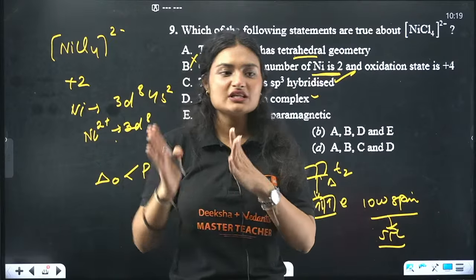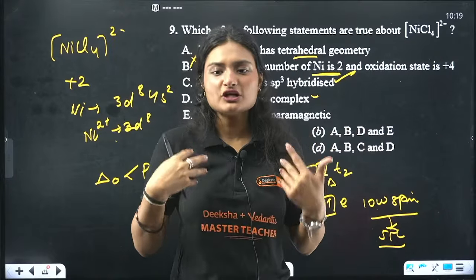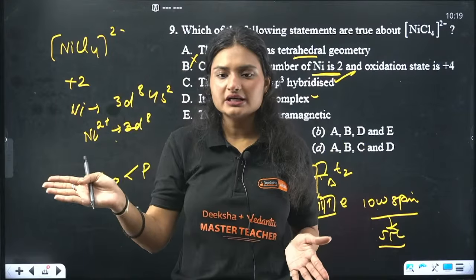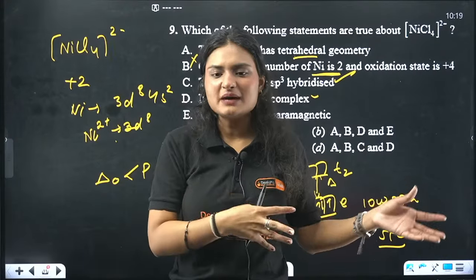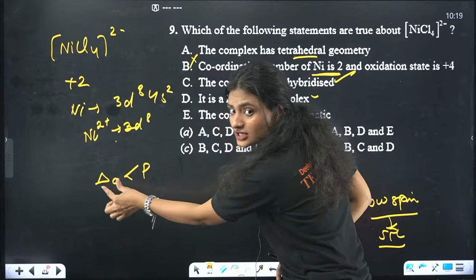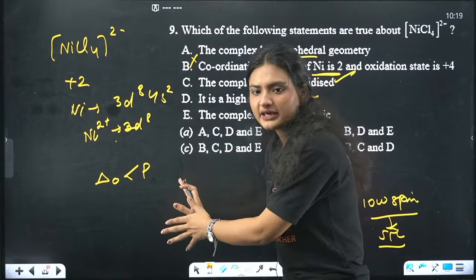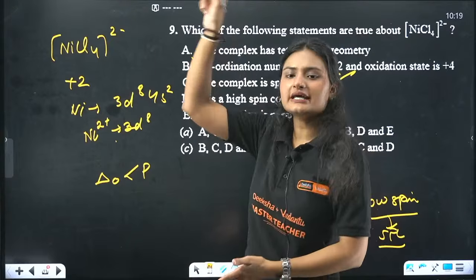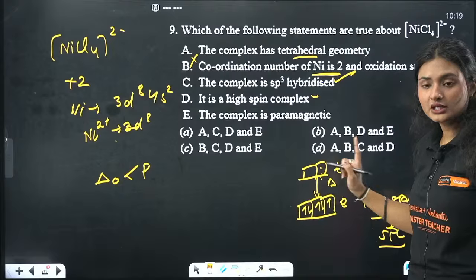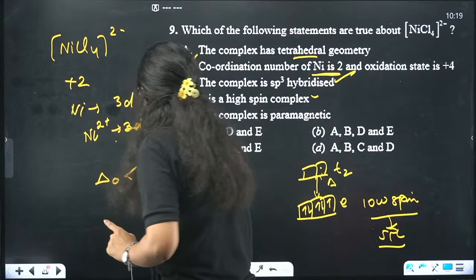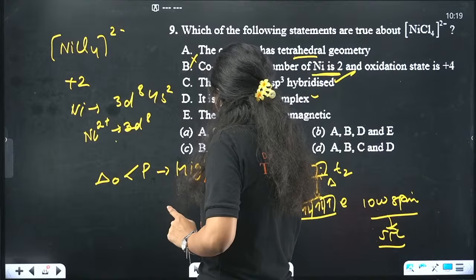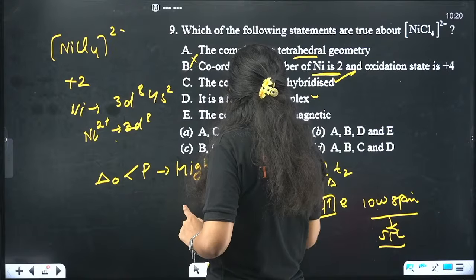In chemistry, whenever there is a lower energy pathway, or for us also, if we have a shortcut, we follow that, right? We won't take the long way; we prefer the smart or easy way over the hard way, right? Similarly here, since this is less, the electron, instead of pairing, will go to the higher orbital, crossing the energy barrier. In this case we will get a high spin complex.